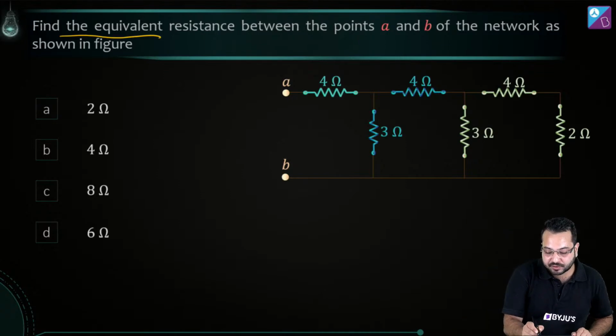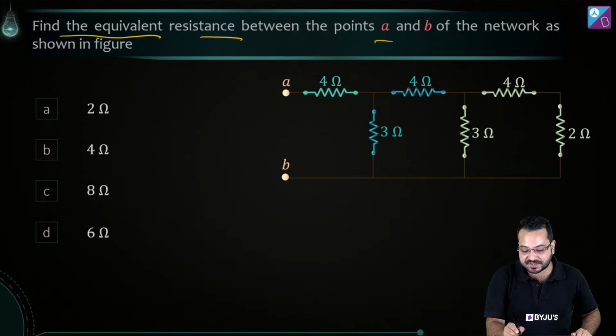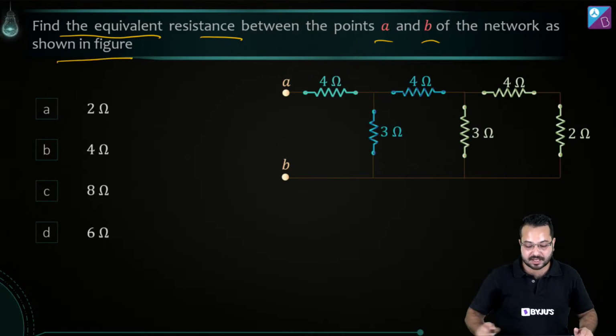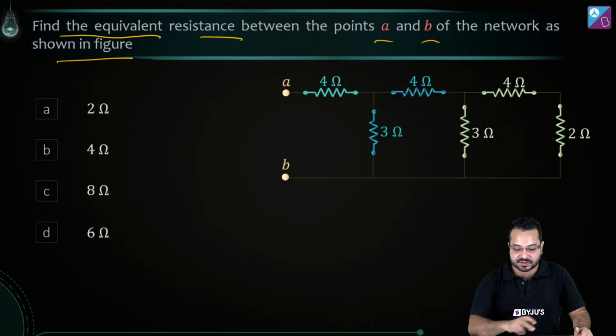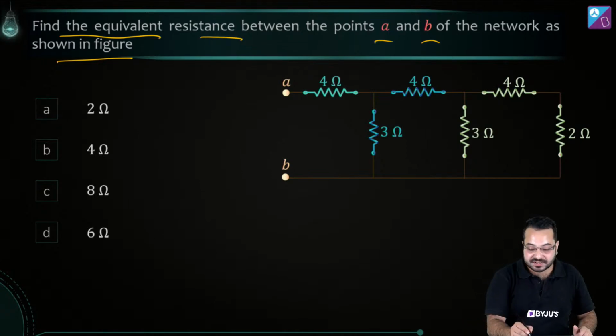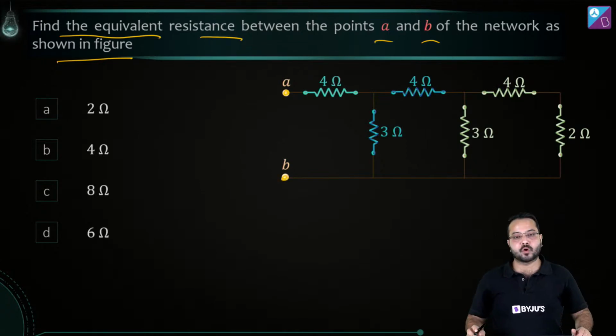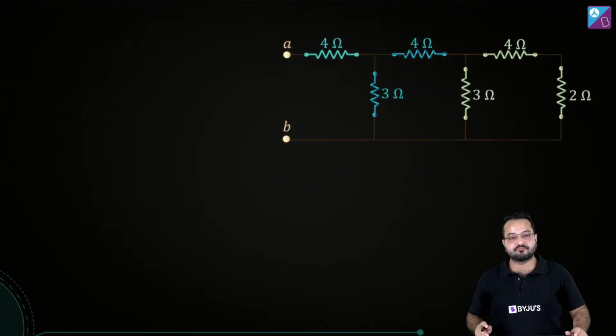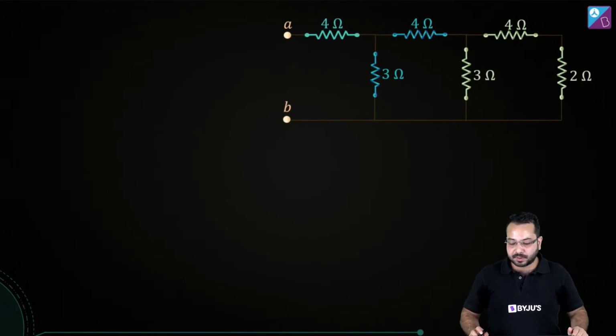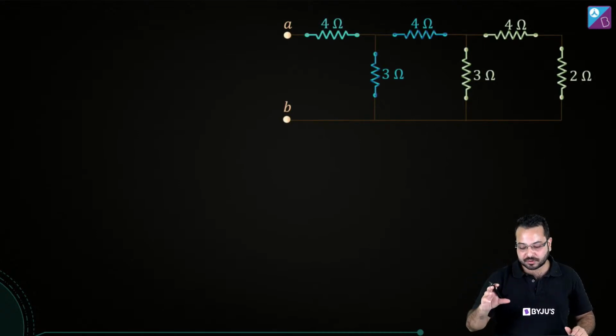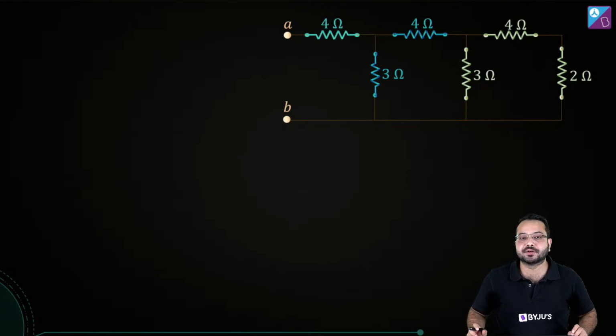Now we have to find out the equivalent resistance between points A and B as shown in the figure. So this is the network which is shown, and we have to find out the equivalent resistance between points A and B. Okay, so what is the first thing we should look at? We should look at series and parallel combination. Are you able to spot the series and parallel combination? Let me know. Can you figure out if we have any series and parallel combination over here?